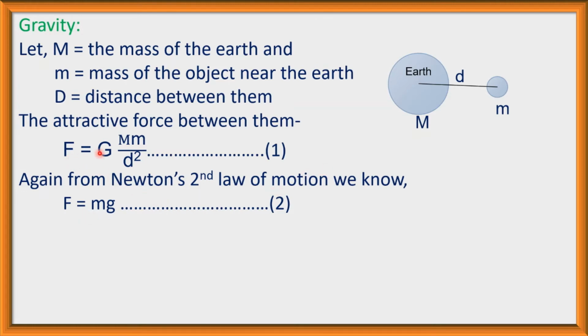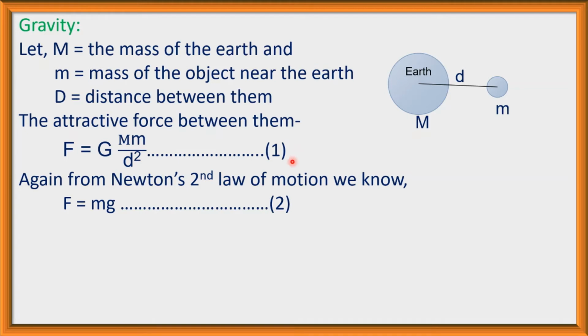Here F is equal to G M m divided by d square, the gravitational force F acting on the object m by the earth. That is, the force applied by the earth on this object of mass m is mg. Here mg is the gravitational force F, and here also gravitational force F is equal to G M m divided by d square.